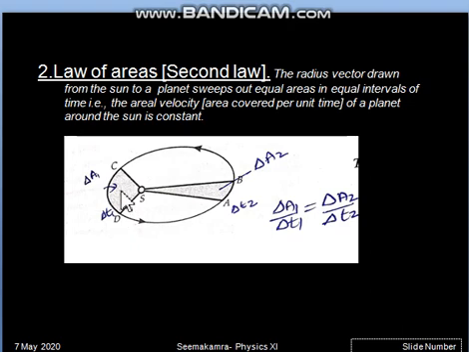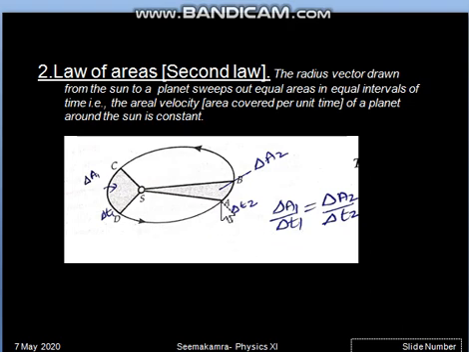So whatever area the radius vector will cover in time delta t1, that area can be denoted as delta a1, and the term delta a1 upon delta t1, that means area covered divided by given time. This ratio delta a1 upon delta t1 is called areal velocity. So area upon time is known as areal velocity.